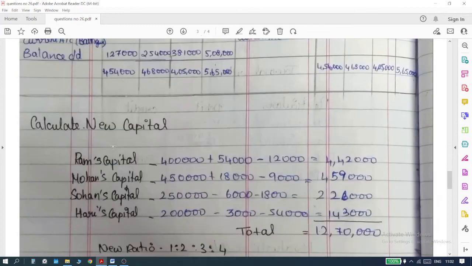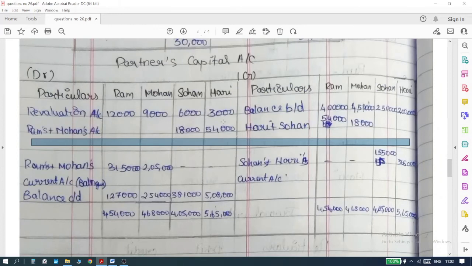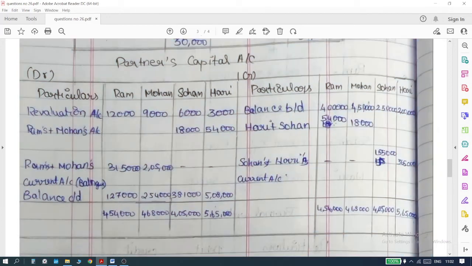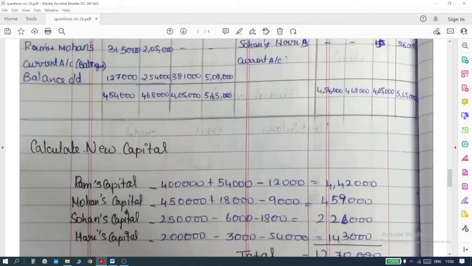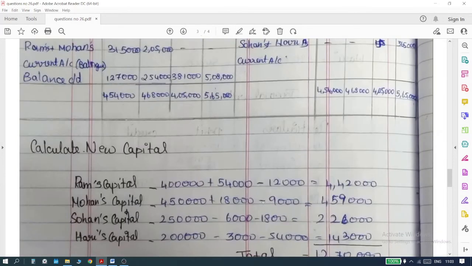How do you do that? It's very easy. For these 4 people, whatever you have on the credit side, you have to add it, and whatever you have on the debit side, you have to subtract it. Let us take Ram, a single person. On the credit side, he has got 4 lakhs and 54,000. So 4 lakhs plus 54,000. On the debit side, he has got 12,000. So minus 12,000. You can do the calculation. 4,54,000 minus 12,000, we have 4,42,000.